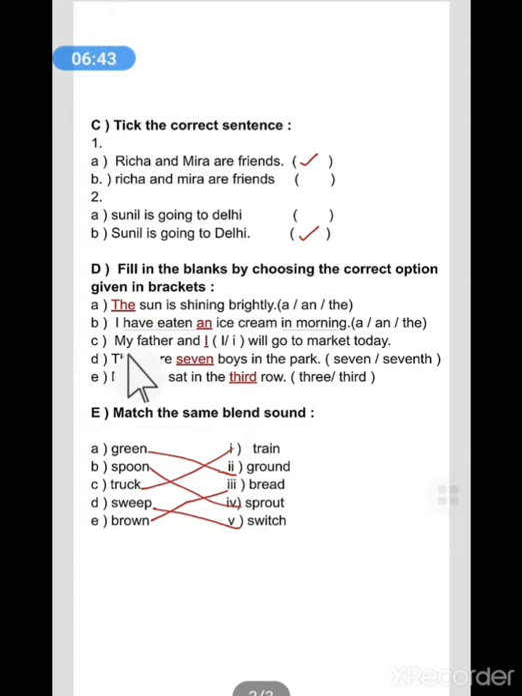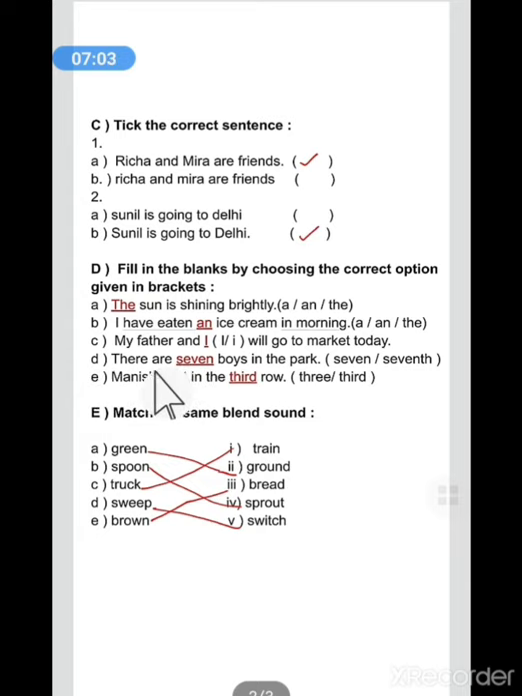C part is, my father and dash will go to market today. Here we will put a capital I or a small i. We know that I is a special pronoun which we use in capital letter even in the middle of the sentence. So we will use a capital I here.